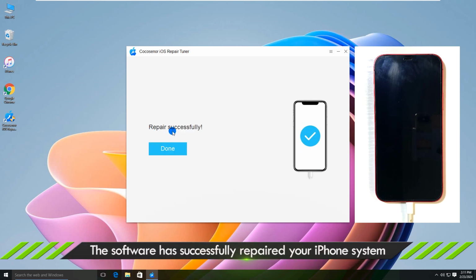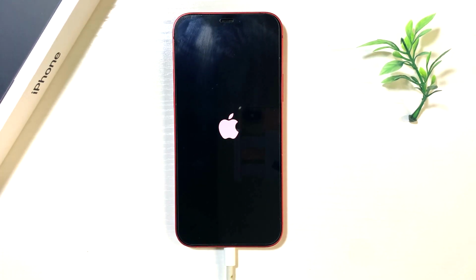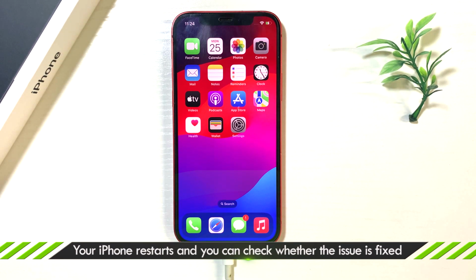Well done! The iPhone is repaired successfully. Then your iPhone will restart and you can check whether the issue is fixed or not. That's all.